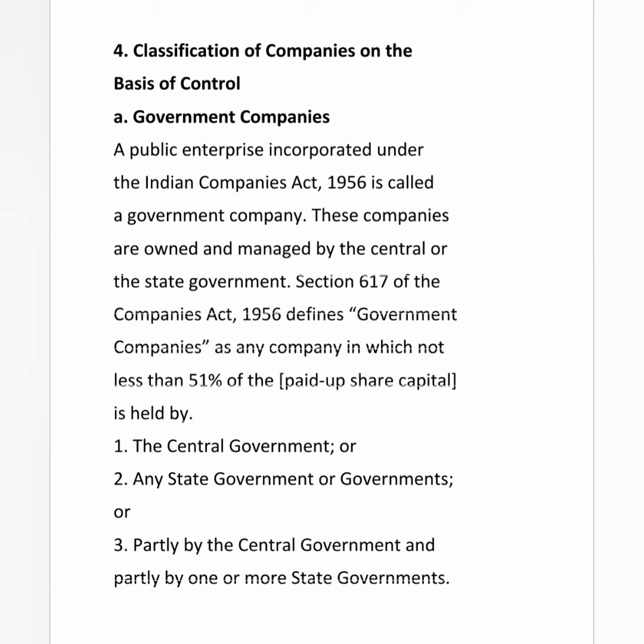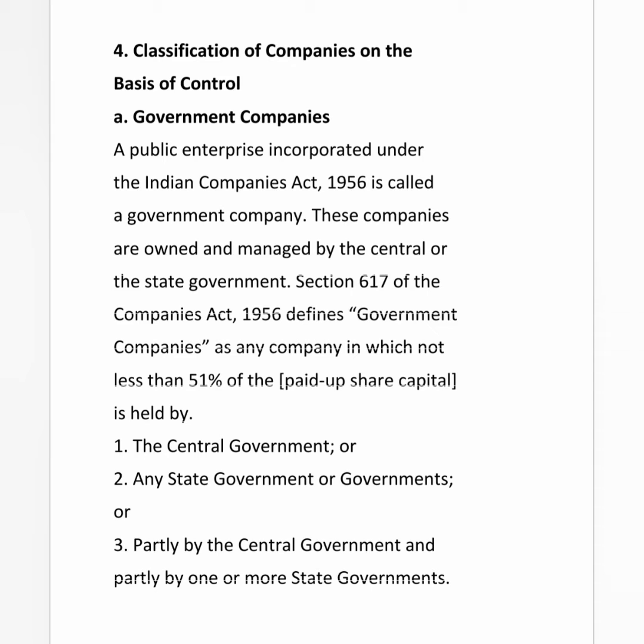A government company is a company which is incorporated under the Companies Act 1956. These companies are owned and managed by the central government or the state government, or by both, partly by the central government and partly by the state government. Section 617 of the Companies Act 1956 defines a government company as any company in which not less than 51% of the paid up share capital is held by the central government or any state government or governments, or partly by the central government and partly by one or more state governments.